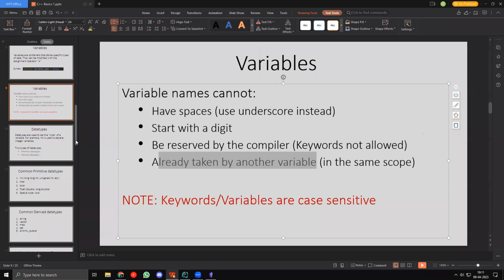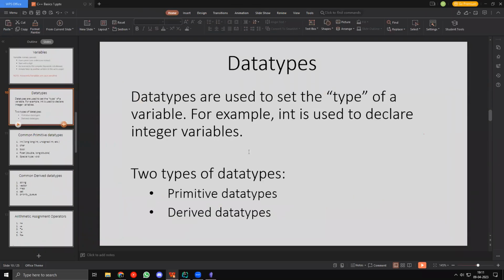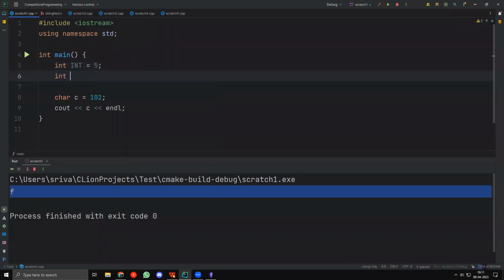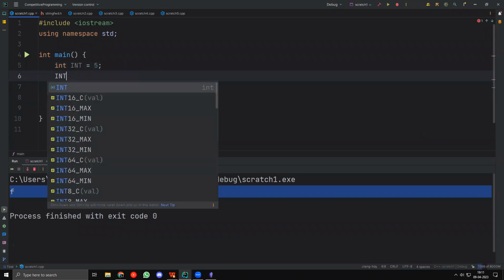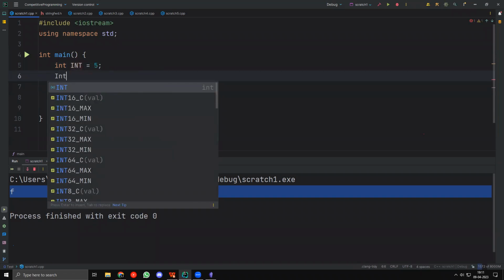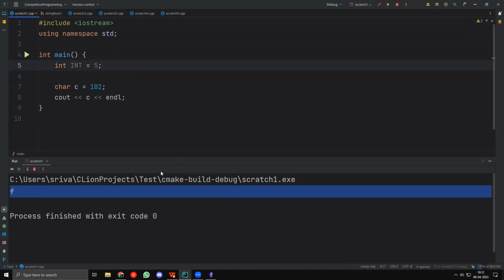Okay, these are basically variables. And now the next thing we'll discuss is data types. Okay, is there a difference between int and Int? Int is the reserved value. This is how we create the variable. This is something completely different. It's not even related to int, right? It's just any variable name. I can name this it, Int, anything like this. These are all just names. Int and capital Int are completely different. Like int is reserved, capital Int is just a variable name.